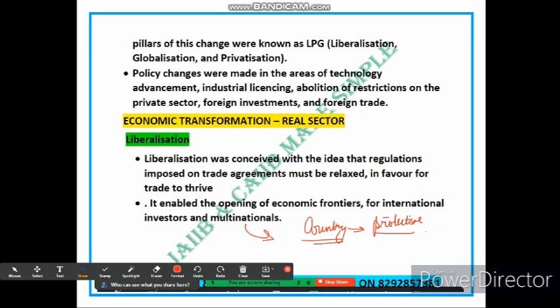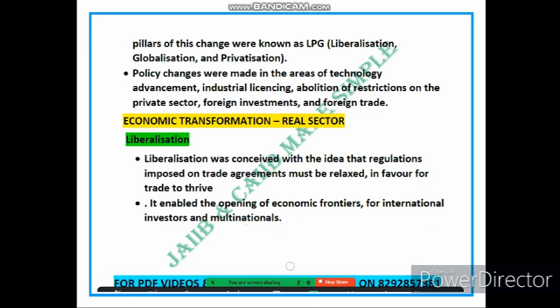However, the government realized that attracting foreign investment can bring in new technology, expertise, and job opportunities. To encourage this, they remove barriers and regulations that previously restricted foreign companies from entering the market. As a result, international investors and multinational companies are now able to invest in and establish their business in the country, bringing in capital and creating jobs. So this is about liberalization policy we have discussed. Now let's come to the next slide.